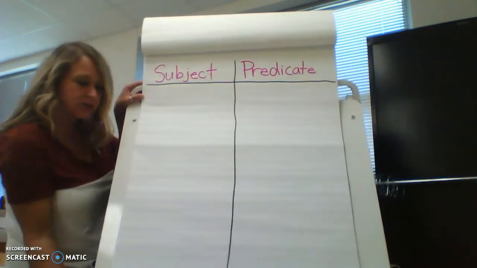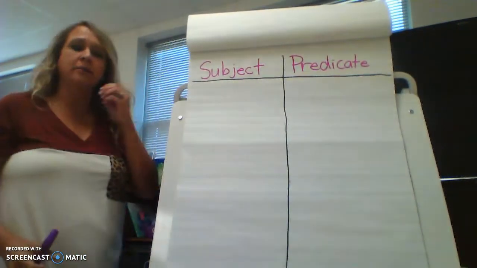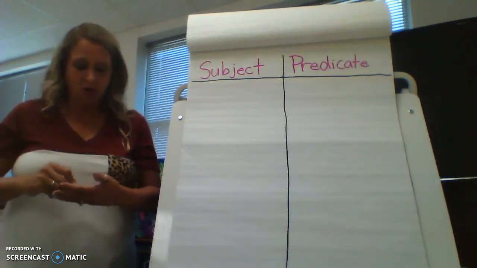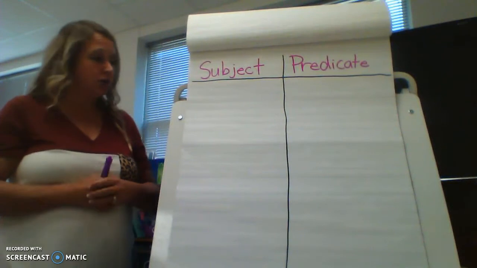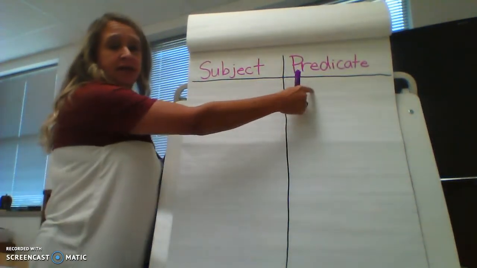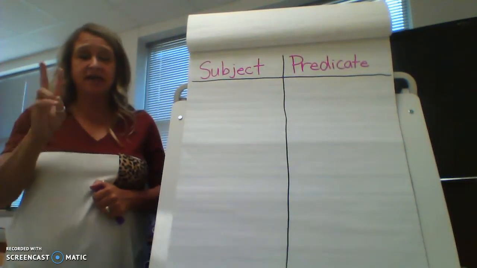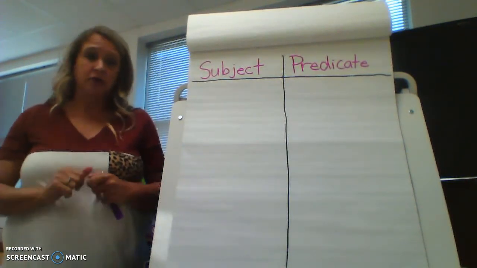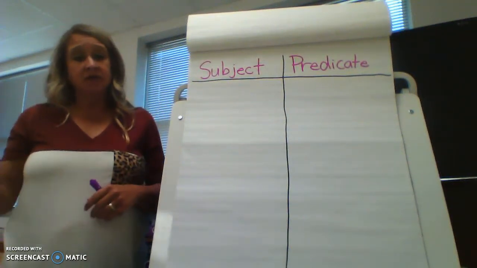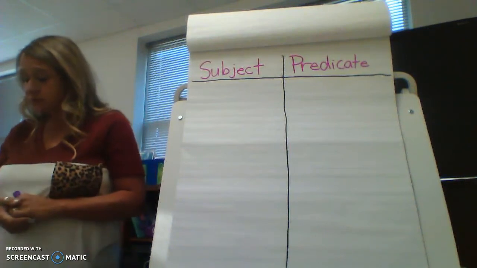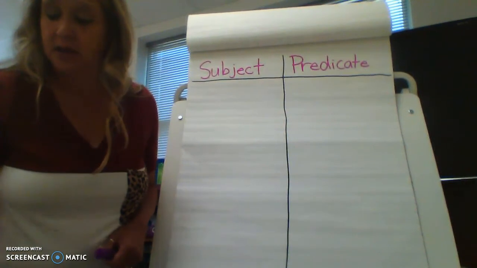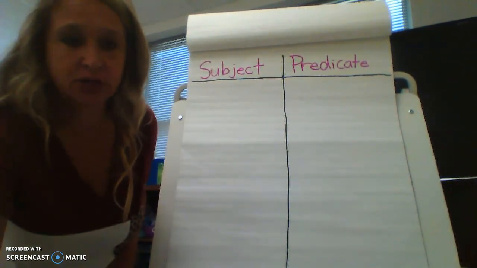Okay, so we are going to look at a picture from our mentor text in our HMH book called Giraffes. And we're going to look at a picture and see how many subjects and predicates we can find. You have to find at least 2 for a grade, okay, to take a picture with your iPad and then turn it into your teacher. So first let's look at this picture and see if you can find some subjects and some predicates.